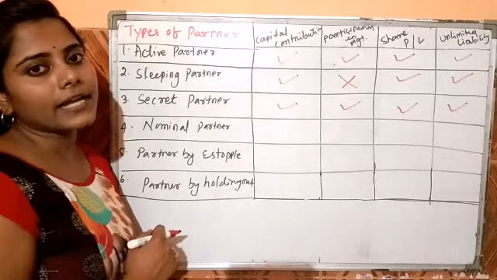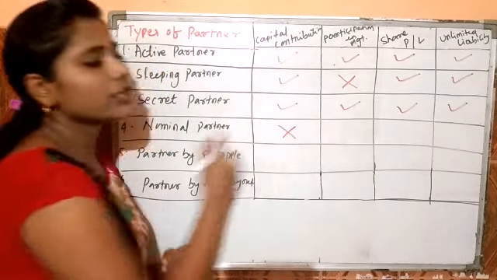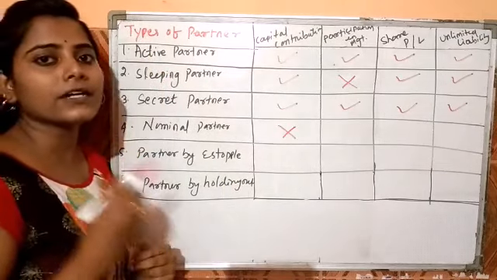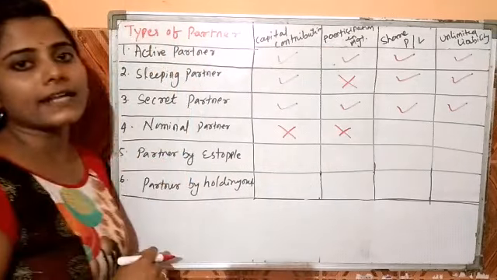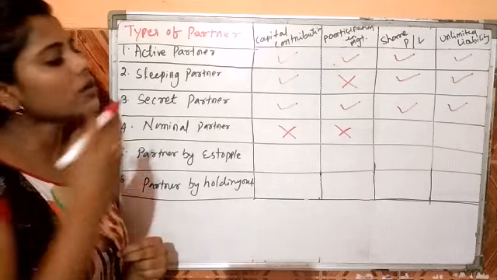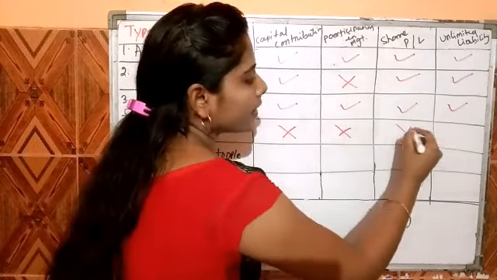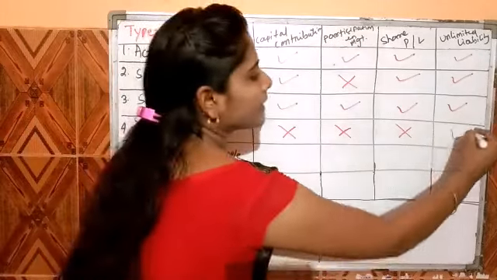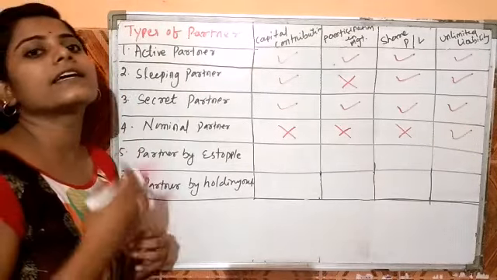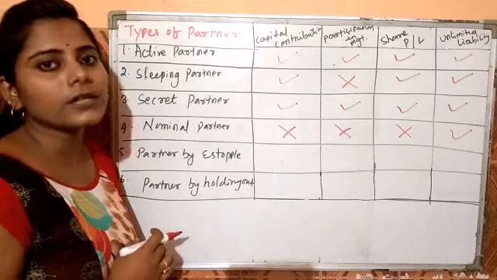Can he contribute any capital? No, because he has given his name and goodwill to the firm only. Can he participate in the management? The answer is also no. And he cannot share any profit and losses of the firm. But the liability is unlimited because he gives his name and goodwill to the firm.